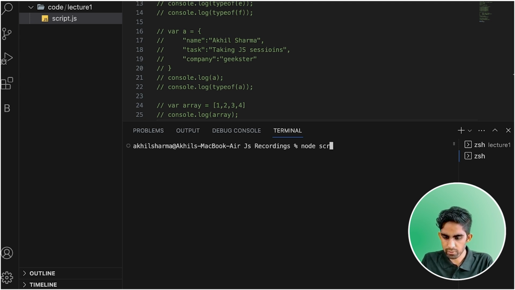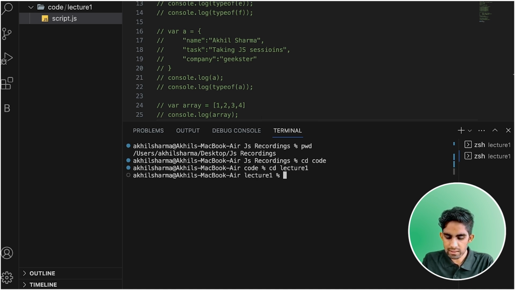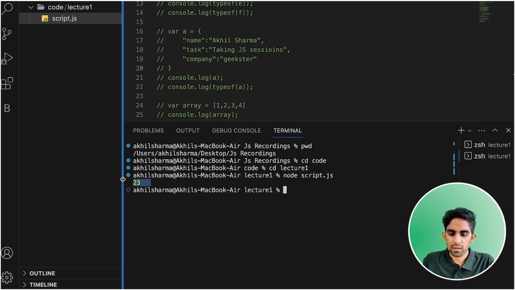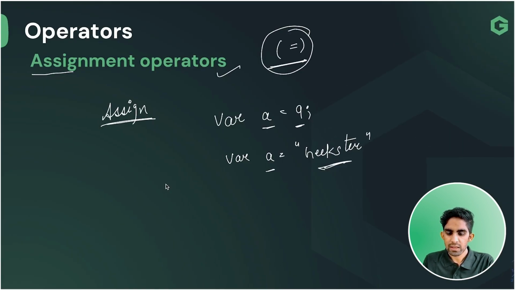Let me just check the PWD first, okay? Path is the JS recordings, team. Inside this, we need to go to code, okay? CD code, I'm going. After going to code, where I need to go? I need to go in the lectures. Inside the lectures, team, I have the file that is my script.js. So as soon as I write it, you can see that to this variable a, team, I have assigned a value, and the value that I have assigned is 23, and we can see that similar value in the output as well, team. That's it about the assignment operator, team.